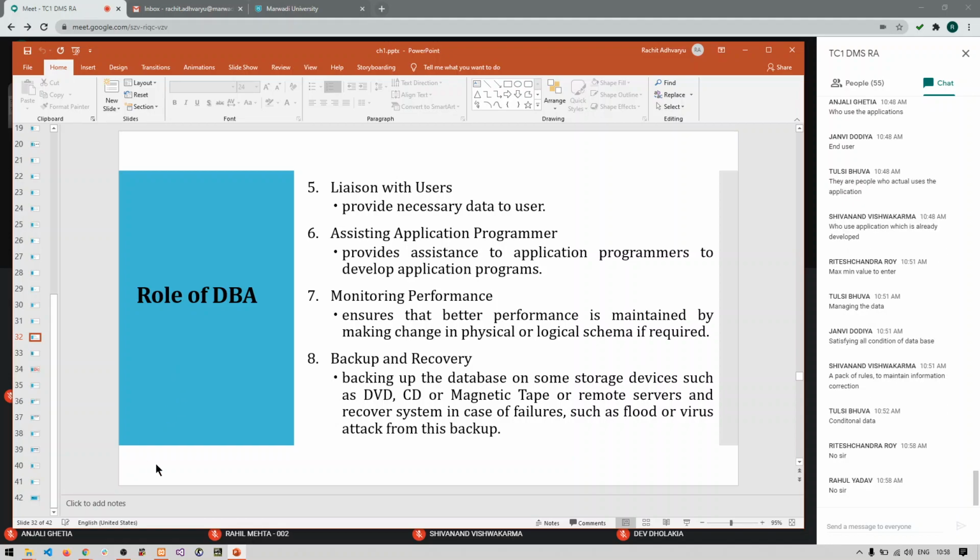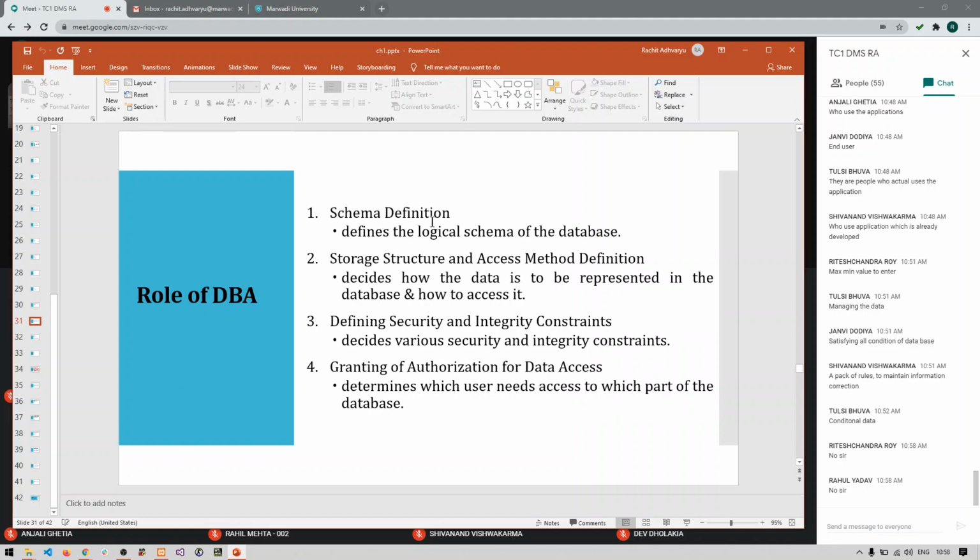So let's revise them very quickly once more. Schema definition means designing the schema of a database. Storage structure means it will decide how and where a database will be stored. Access method definition means it is going to decide how particular data will be accessed from the database. So these are the 3 main roles.